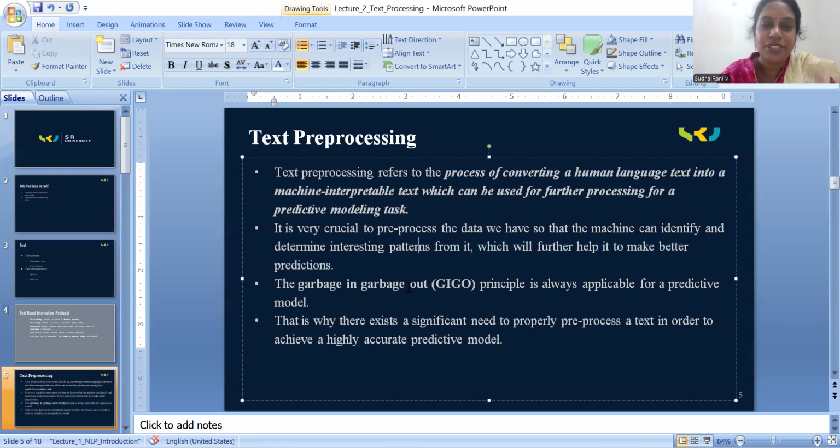And the next one is garbage in, garbage out, also called GIGO. The garbage in, garbage out principle is always applicable for predictive models. Just now, with A, I got artificial intelligence, which means I'm predicting the next sequence of words. So for prediction of text and words, we also use GIGO. That is why there is a significant need to properly pre-process text in order to achieve a highly accurate predictive model. I'm telling you text pre-processing is useful for prediction of the next word.